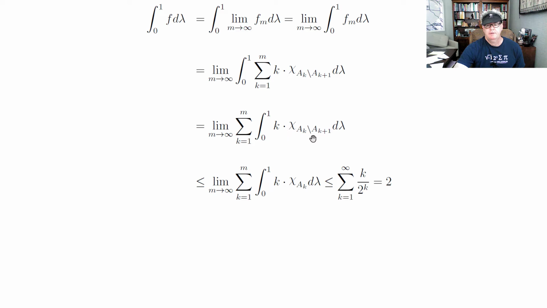The measure of ak minus ak plus 1, well, it's less than the measure of ak, but the measure of ak was less than 1 over 2 to the k. So anyway, this integral is bounded by k over 2 to the k, and so this sum would then be the sum of k over 2 to the k, and that'll be 2. So this integral is bounded by 2.